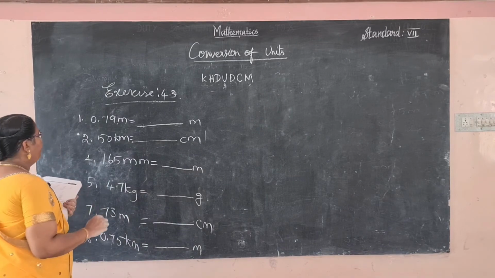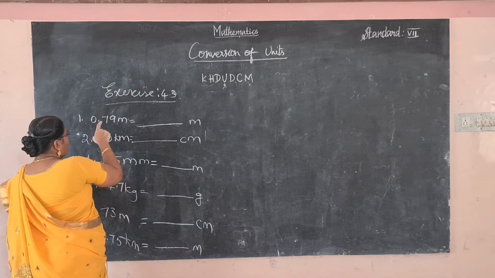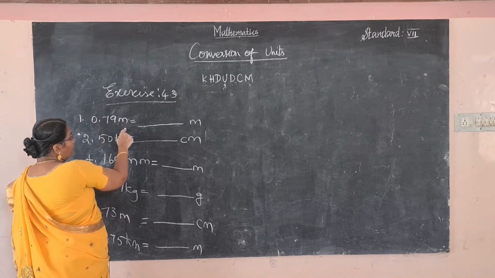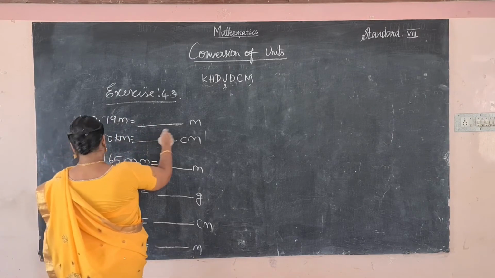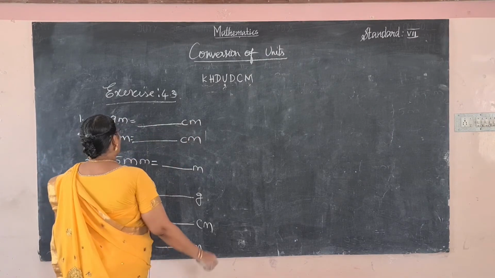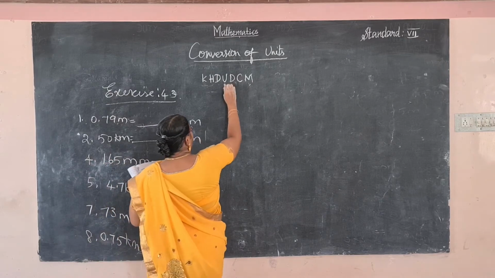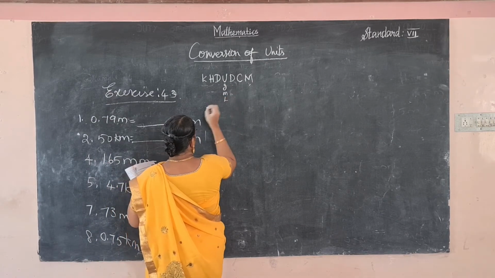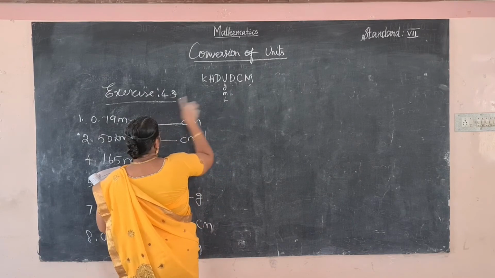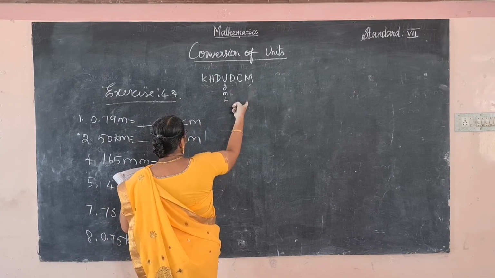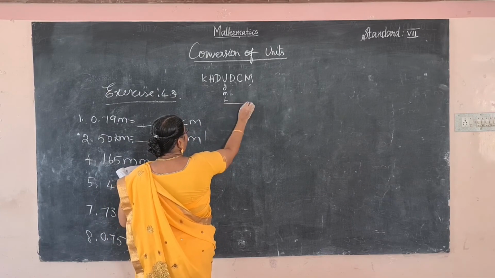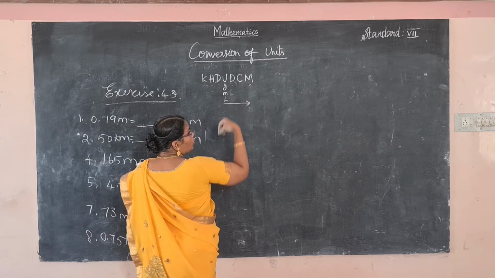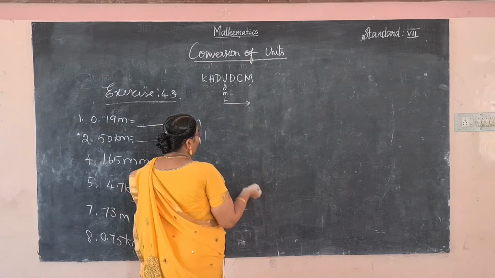Okay, listen. So first one, 0.79 meter converted to centimeter. Okay, so where is the unit? Gram, meter, liter. So meter to centimeter. Largest value to smallest value, what do we do?